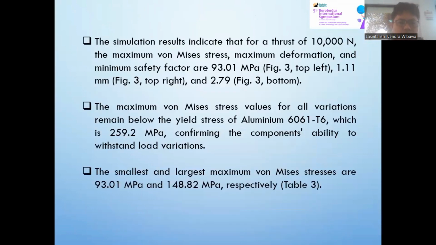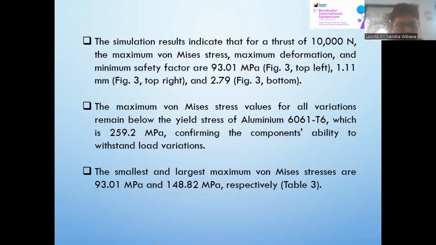The simulation result indicate that for a thrust of 10,000 Newton, the maximum von Mises stress, maximum deformation, and minimum safety factor are 93.01 megapascal, Figure 3 top left, 1.11 millimeter, Figure 3 top right, and 2.79, Figure 3, bottom.